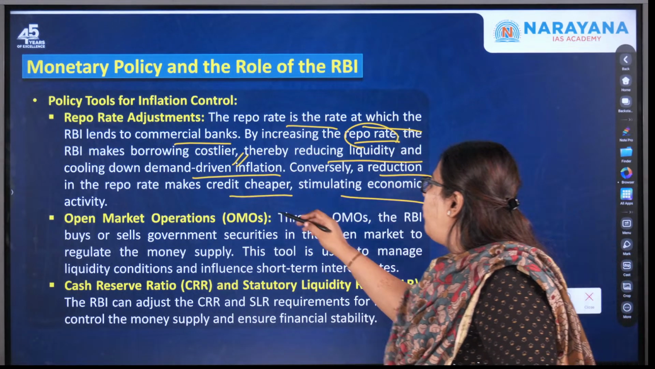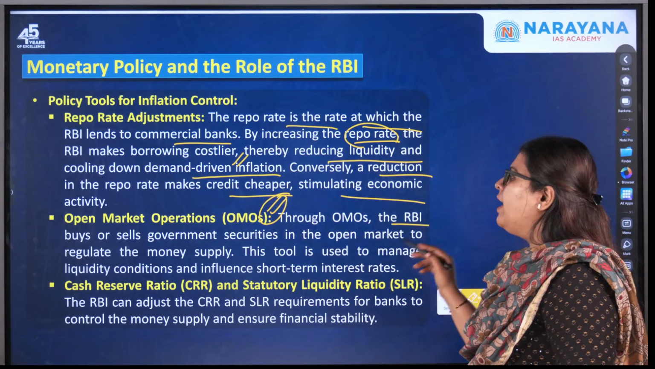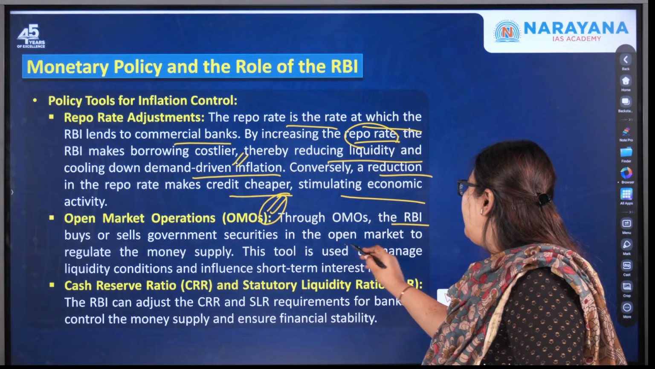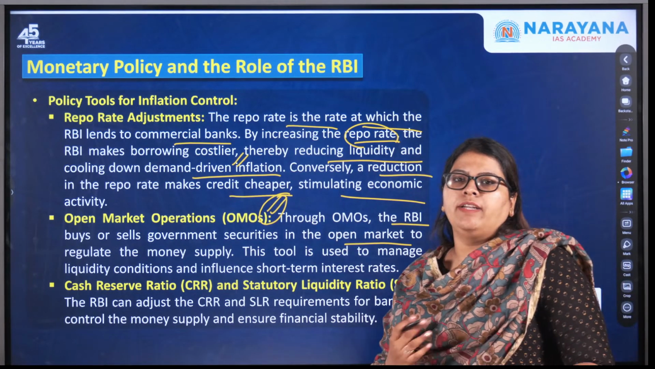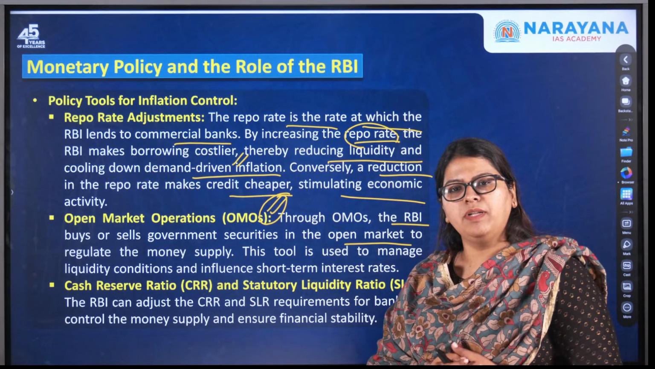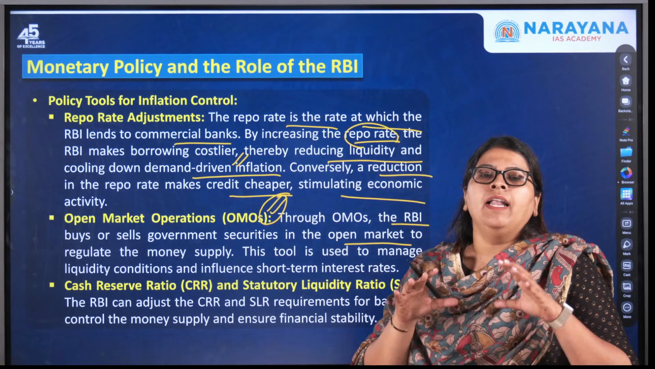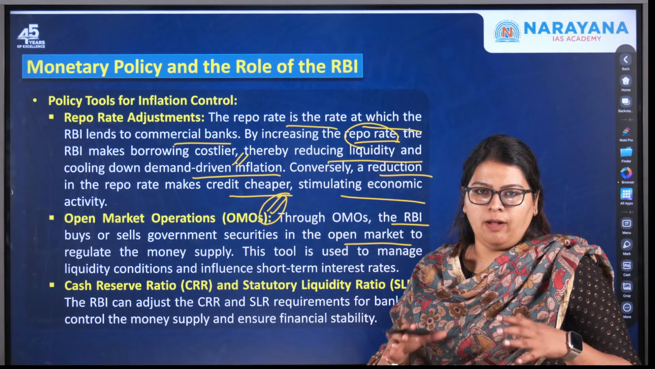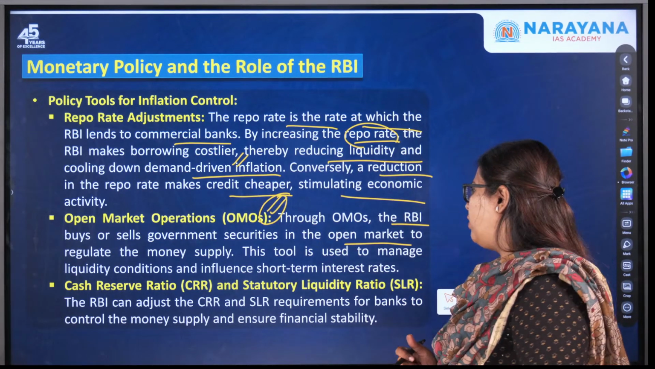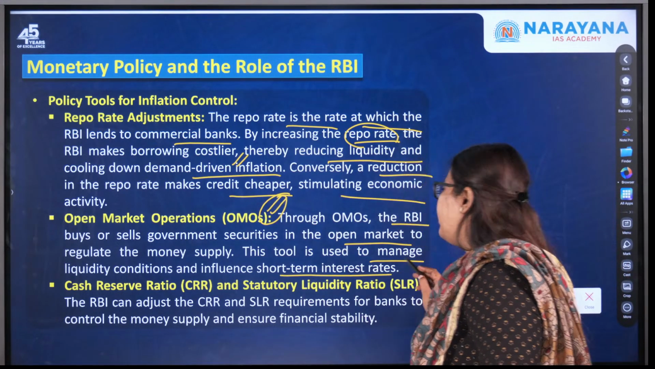The next one is open market operations. What do you mean by open market operations? This is a phenomenon where the RBI buys or sells government bonds, securities, etc. in the open market in order to regulate the money supply. For example, if there is too much liquidity in the economy, then the RBI sells the security to the consumer and gets the money, thereby limiting the liquid money in the economy, and this also controls the increase in inflation. So this tool is used to manage the liquidity conditions and influence the short term interest rates.